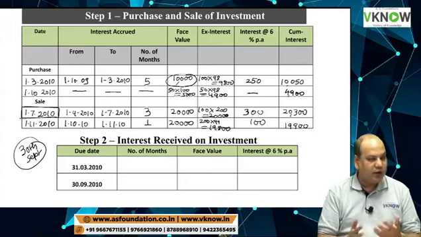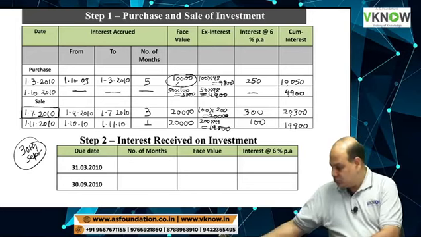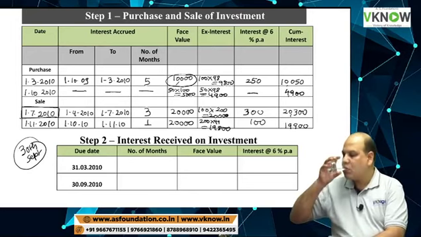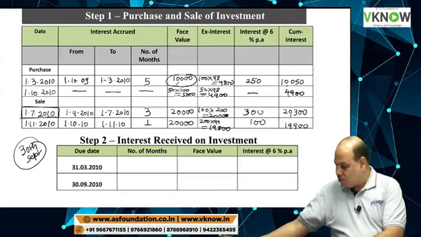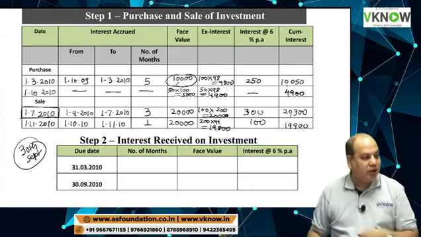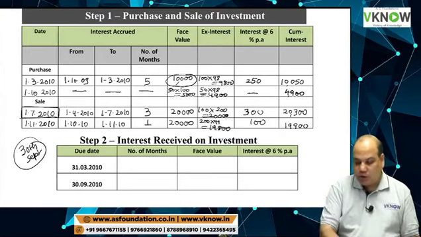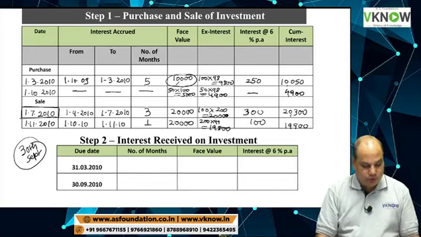If that is right, then I can handle the remaining working notes easily. Is it right now? So all of you prepare working note number 2.